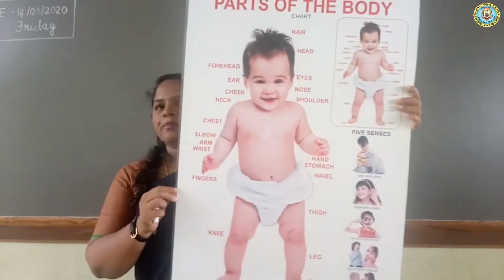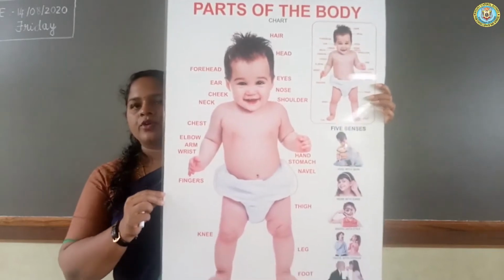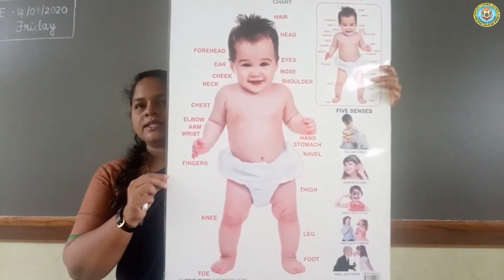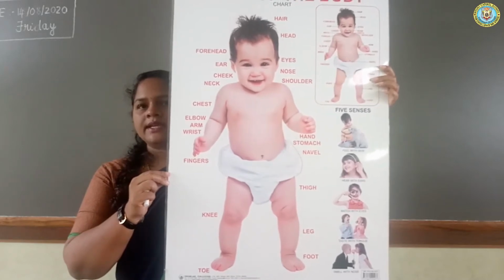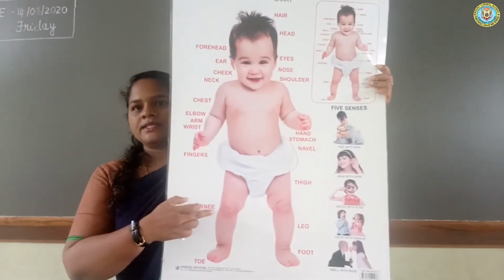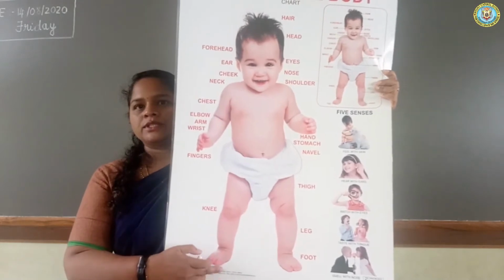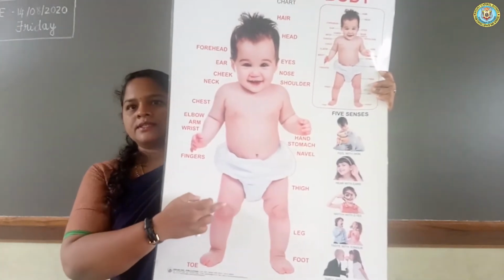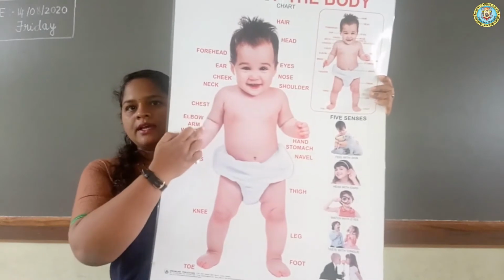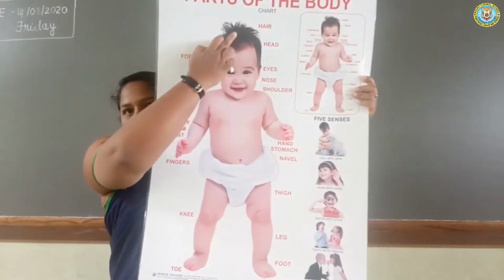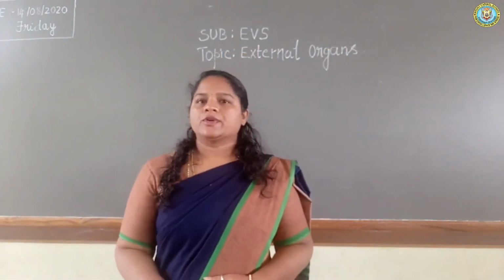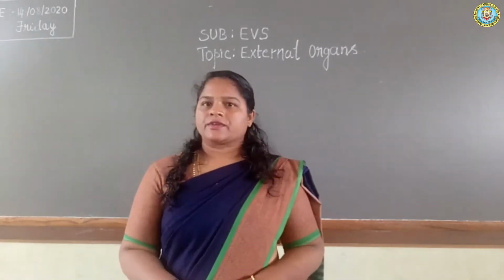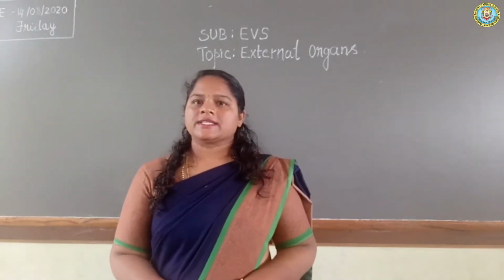Just have a look at the picture, children. Parts of the body. You can see eyes, ears, nose, leg, knee, foot, thighs, hands, face, hair. You can see all this, isn't it? Already you have learned about the parts of the body and internal organs.